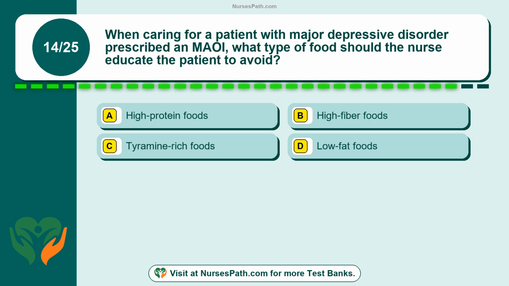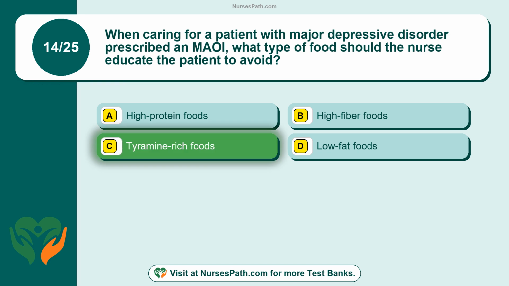Question 14. When caring for a patient with major depressive disorder prescribed an MAOI, what type of food should the nurse educate the patient to avoid? Option A, high-protein foods. Option B, high-fiber foods. Option C, tyramine-rich foods. Option D, low-fat foods. The correct answer is option C, tyramine-rich foods.